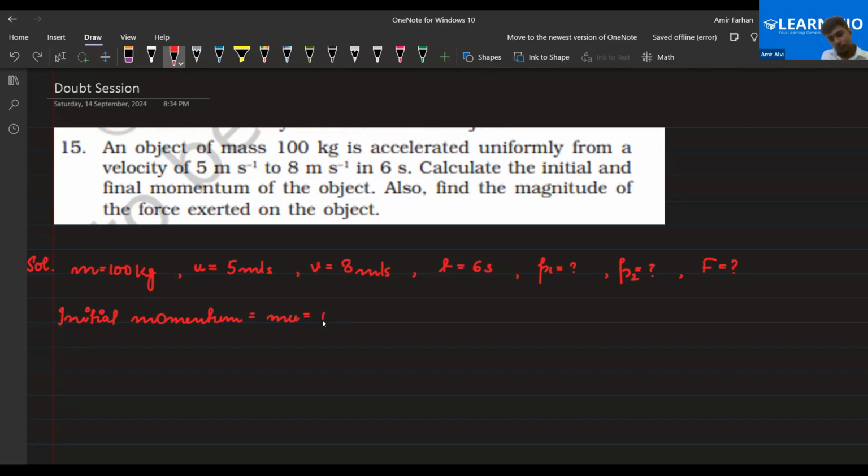Hundred into 5 is equal to 500 kg meter per second. Okay. Final momentum would be 100 into 8, so that is coming out to be 800 kg meter per second. Am I clear to all of you? Yes, sir.